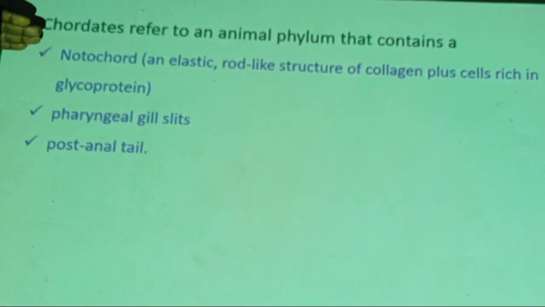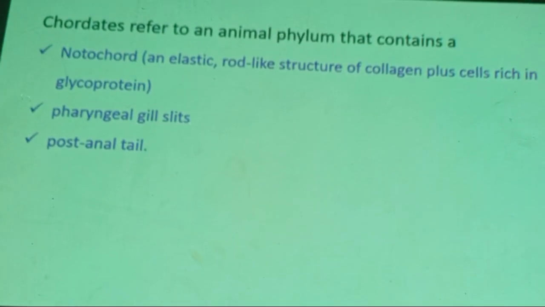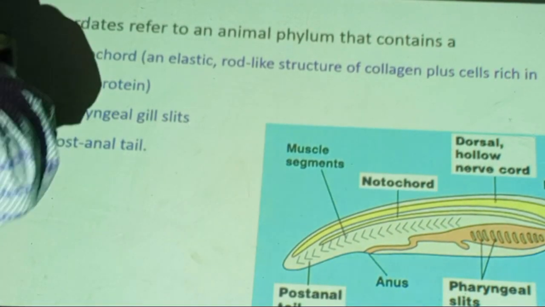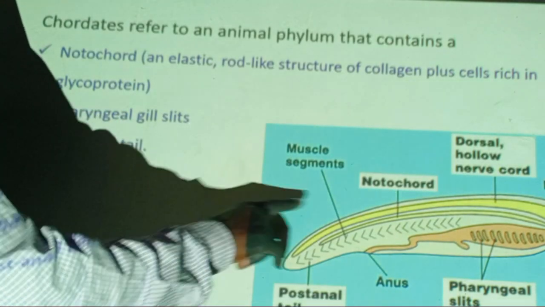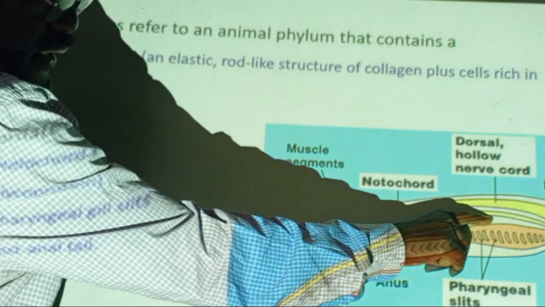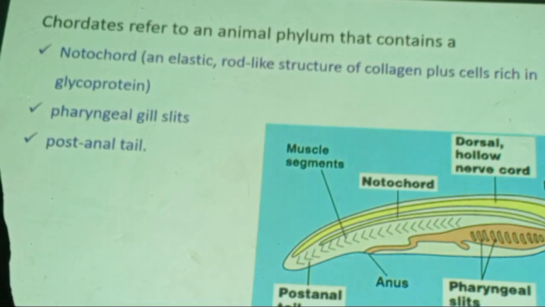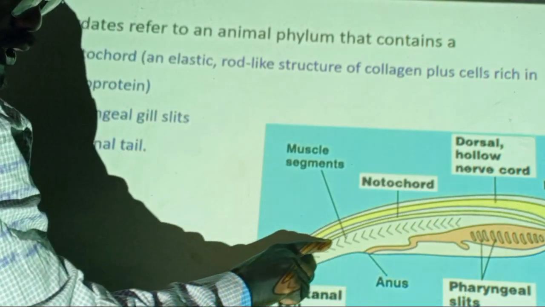To know this unifying feature of chordates, notochord, cartilage, you can see this diagram. This is fish anatomy. Fish are chordates exactly. Now you do have this notochord. This is the dorsal notochord, at the back side of our body. Notochord is a rod of cartilage.